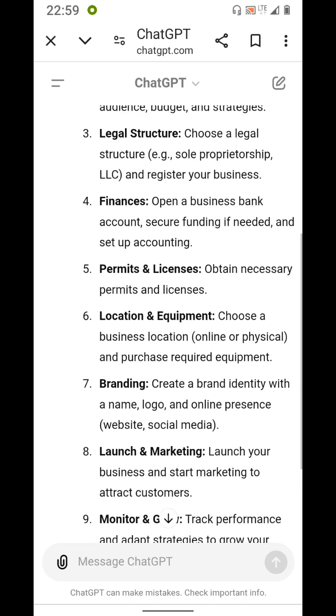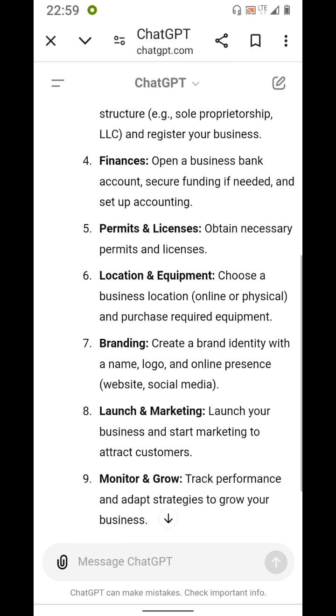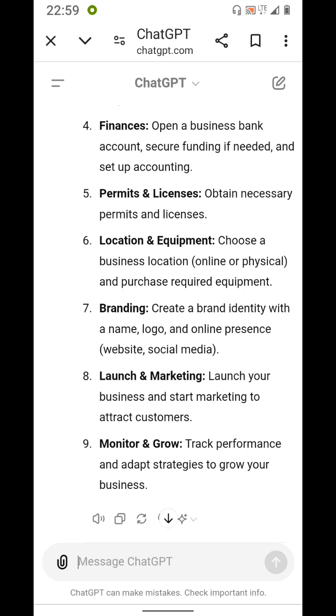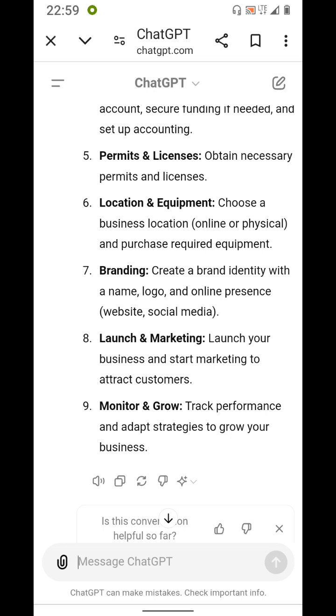Number four, it says open a business bank account, secure funding if needed, and set up accounting. Number five says permits and licenses. Obtain necessary permits and licenses. Number six, location and equipment. Choose a business location, online or physical, and purchase required equipment. Number seven, branding. Create a brand identity with a name, logo, and an online presence, website or social media.